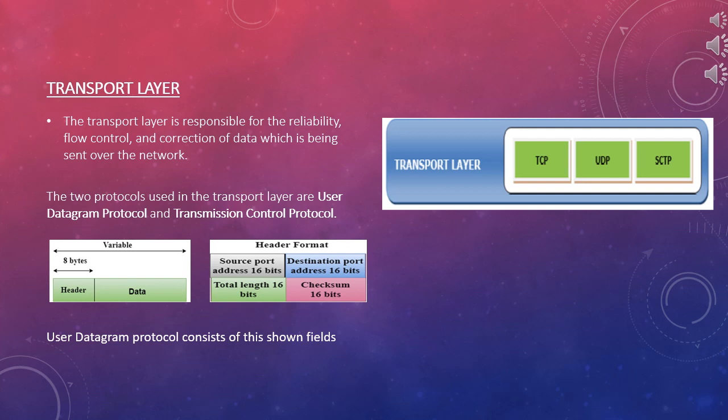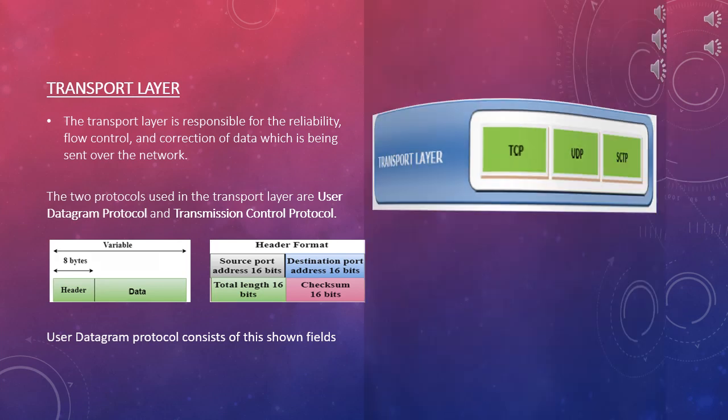At the sending end, TCP divides the whole message into smaller units known as segments, and each segment contains a sequence number which is required for reordering the frames to form the original message. At the receiving end, TCP collects all the segments and reorders them based on the sequence number.